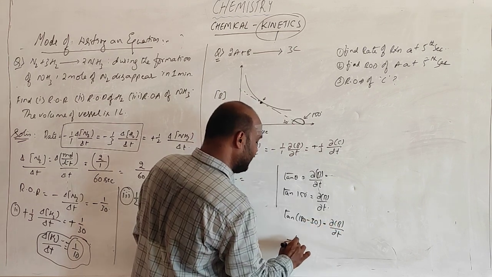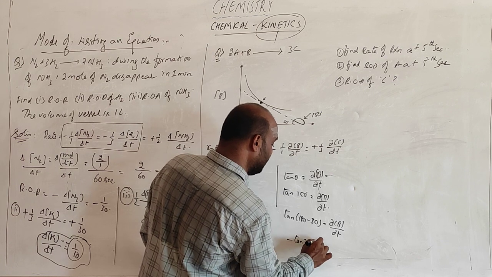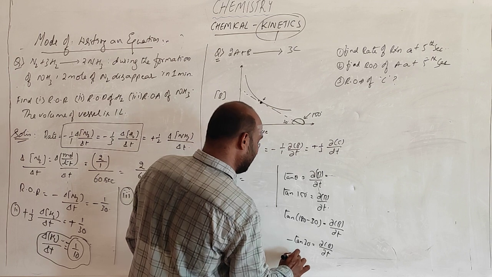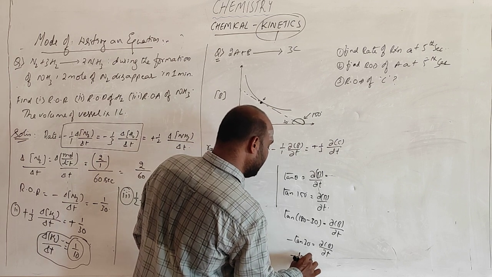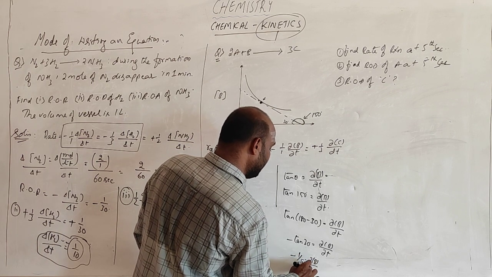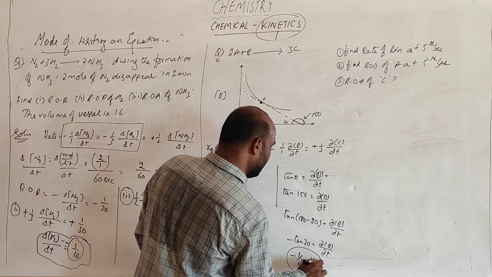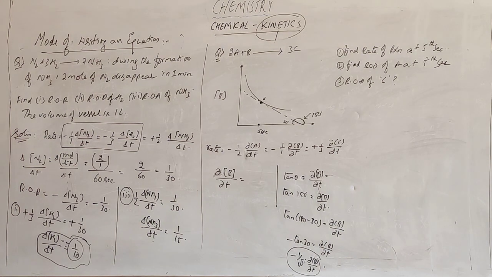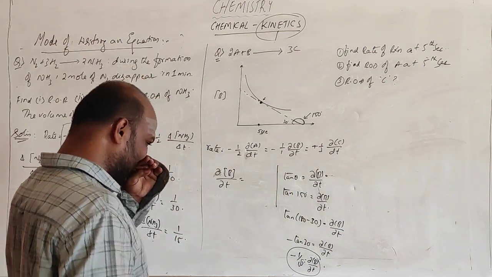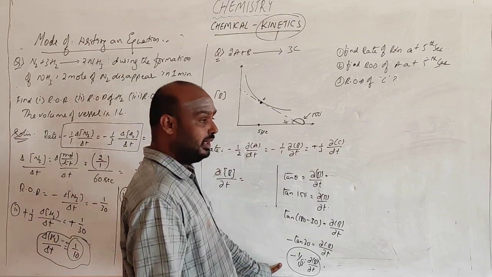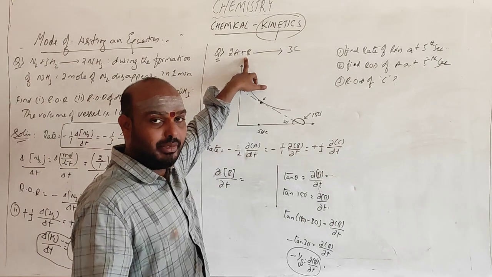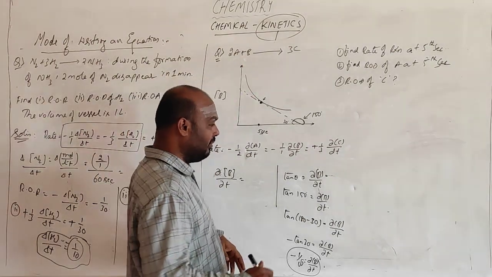So it is minus tan 30, which is equal to dB by dt. And minus tan 30 is minus 1 by root 3. So this is the change in concentration of B with respect to time. Getting me? Okay, generally B is present here as a reactant. For a reactant you should add minus itself. So what does it become?